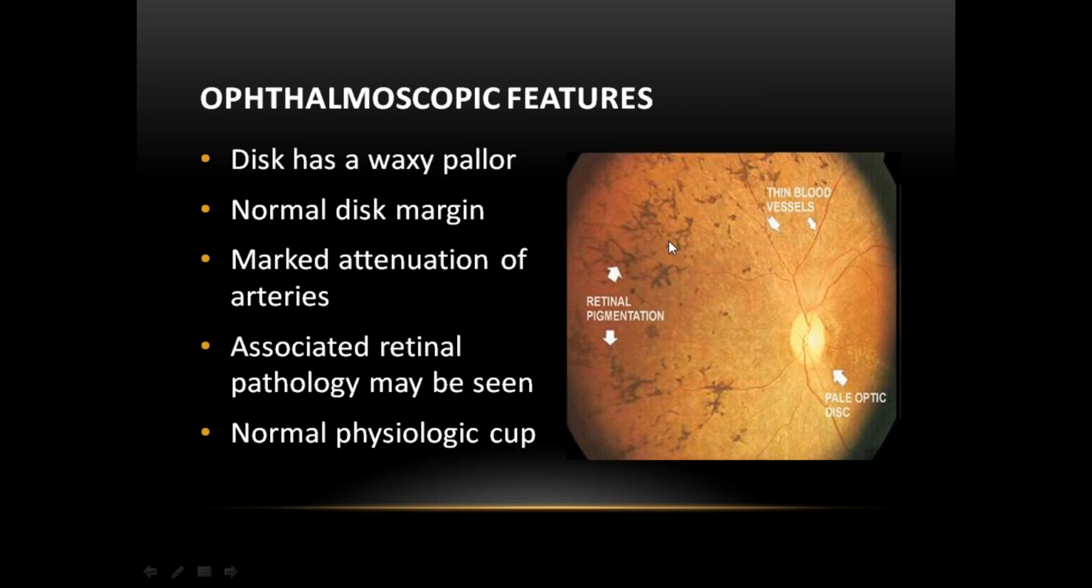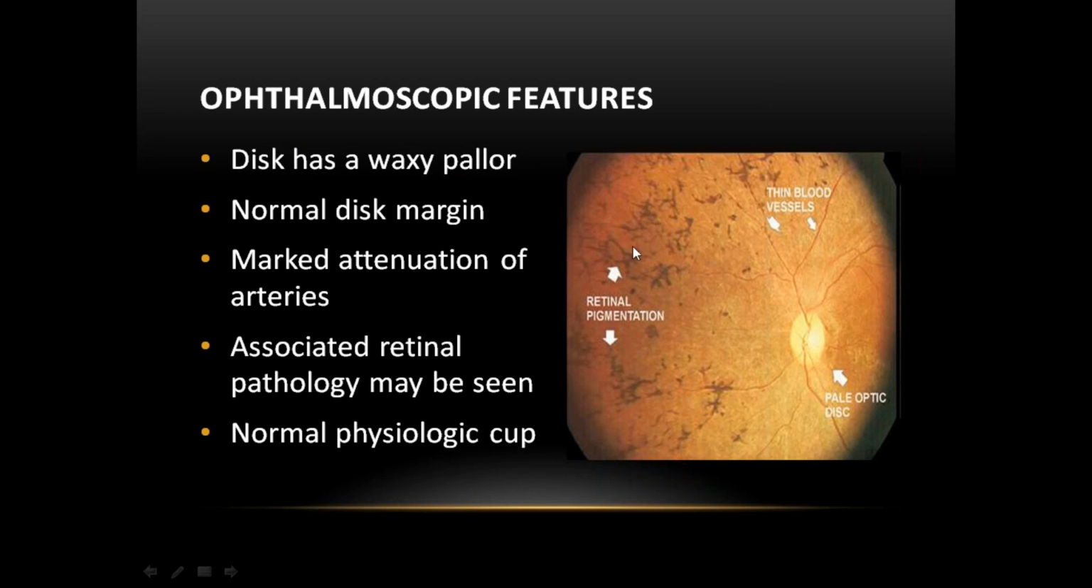Here you can see the classical triad of retinitis pigmentosa includes bone corpuscular pigmentation, pale waxy disc pallor, and attenuation of the vessels. You can see the blood vessels, how they are thinned out, narrowing of the blood vessels. Particularly, arteries are mainly involved. Marked attenuation of the arteries. Associated renal pathology may be seen. Normal physiological cup, pale waxy disc pallor, normal disc margin, bone corpuscular pigmentation.